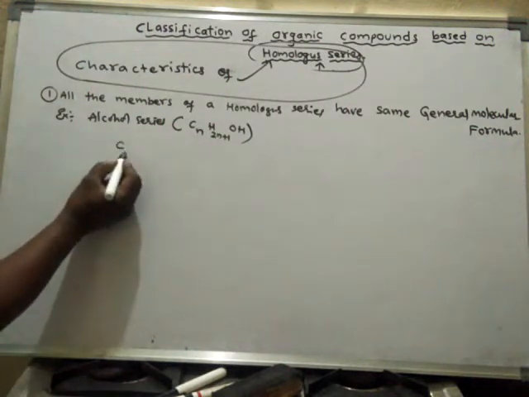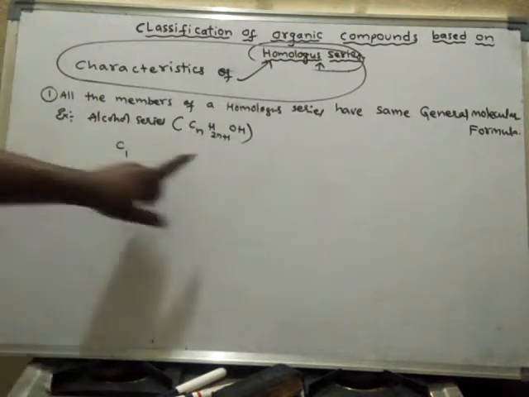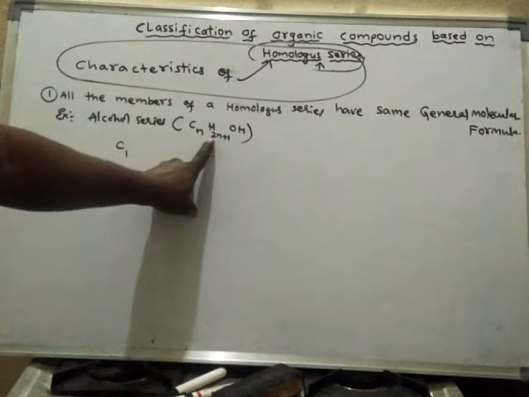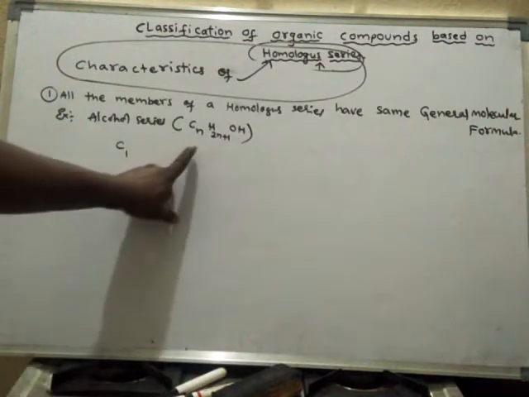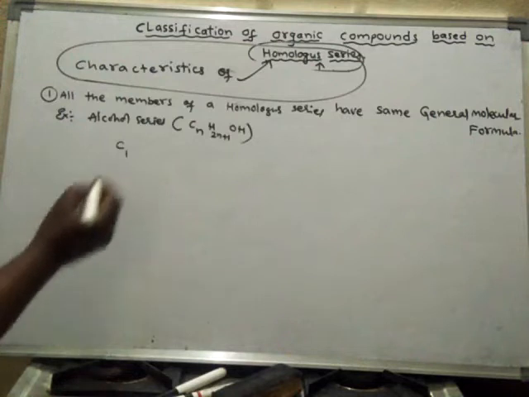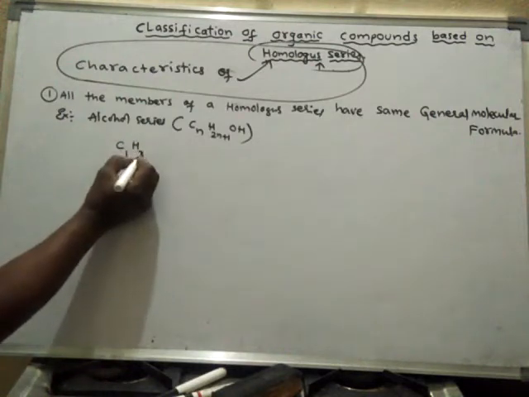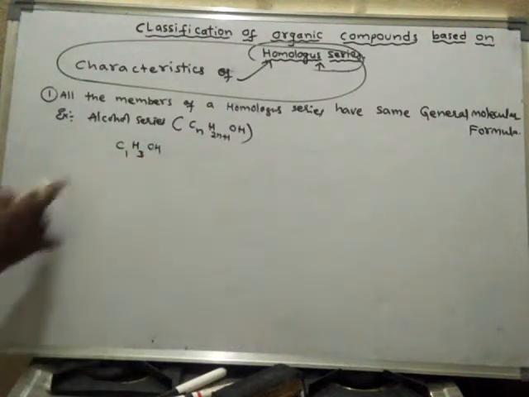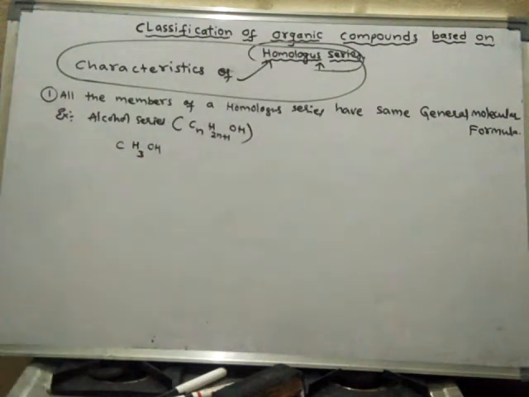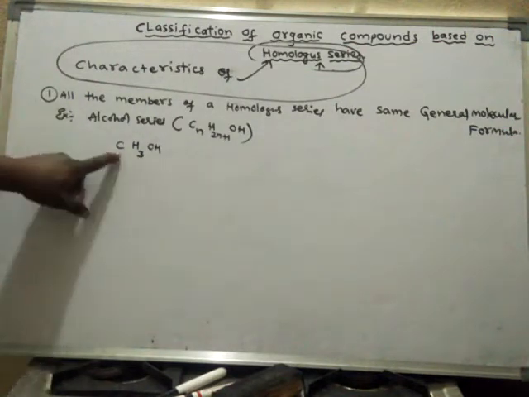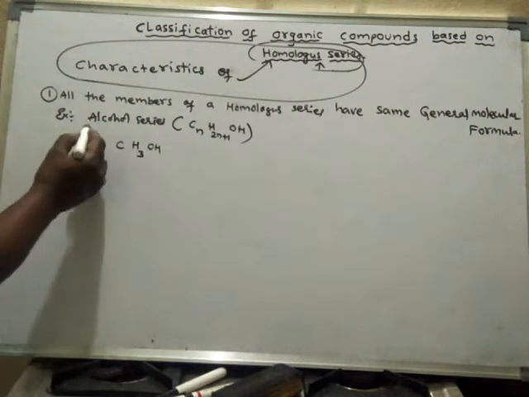Suppose there is only one carbon, n equals 1, then hydrogens are 2 into 1 plus 1, that is 3. That means CH3OH. If n is 1, there is no need of writing 1. This is the first member of the alcohol series.